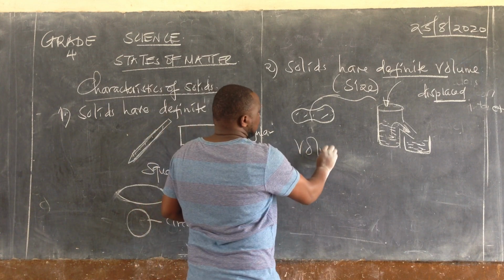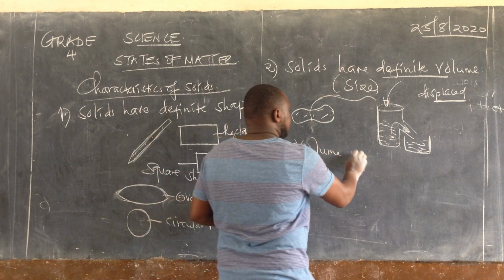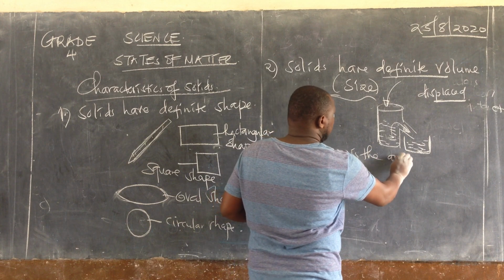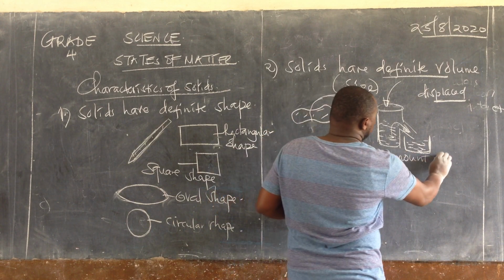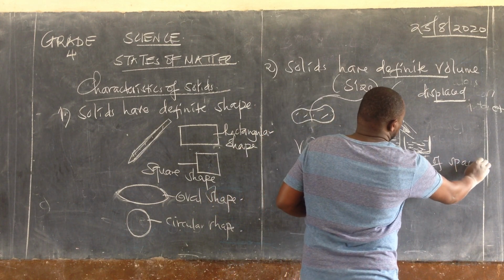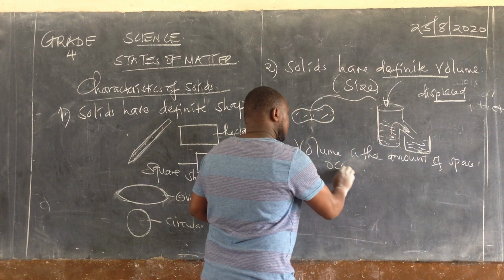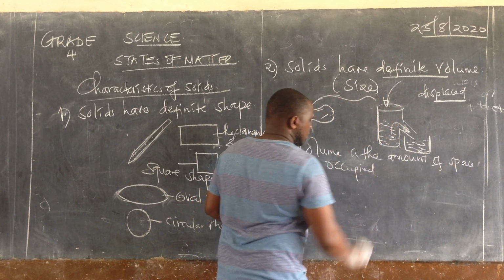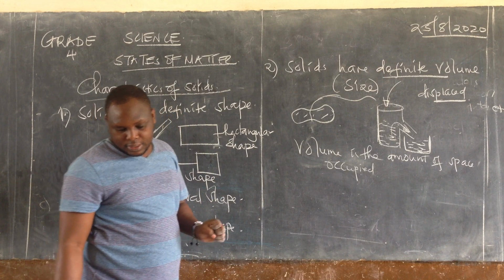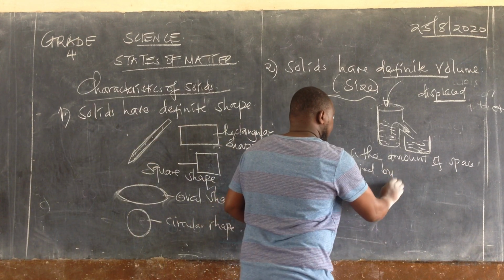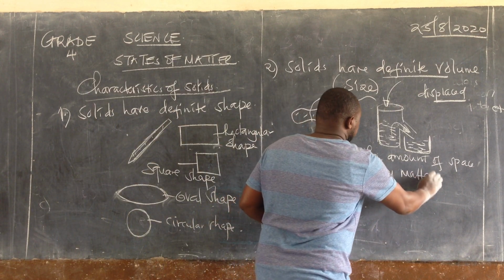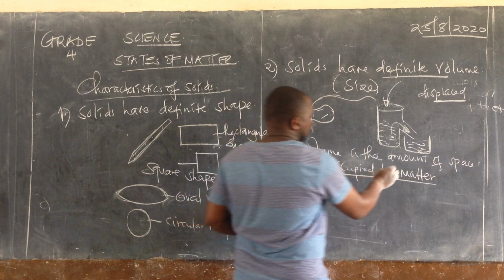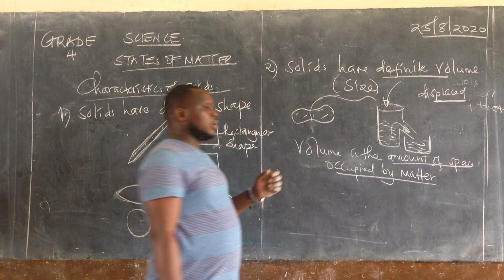I know the volume. Let me just write: volume is the amount of space occupied by a substance, by matter. Matter, I said, can be anything: solid, liquid, or gas.